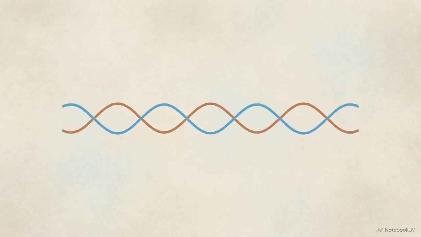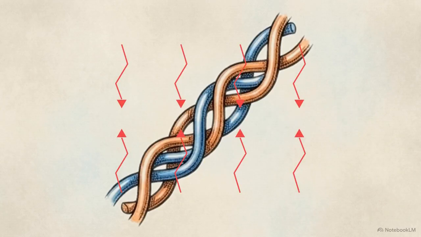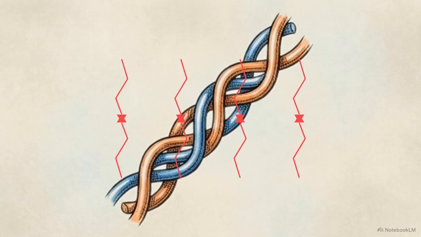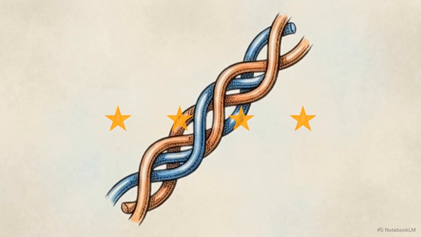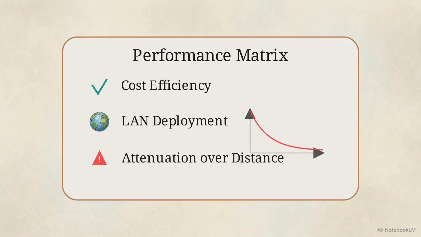The geometric solution to this is the twisted pair. By winding 2 wires together into a double helix and sending the signal as a differential voltage, incoming noise affects both wires equally. The opposing twists force the noise vectors to cancel each other out mathematically to 0. Looking at our matrix, twisted pair is highly cost-effective and easy to deploy for local area networks. However, the electrical signal attenuates rapidly, restricting it to very short distances.